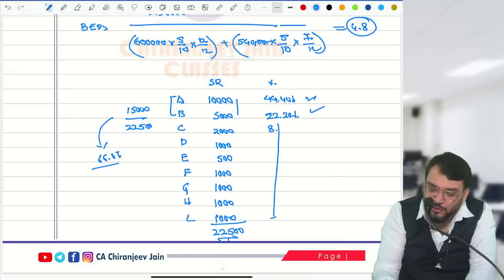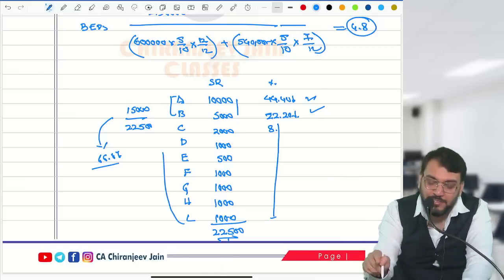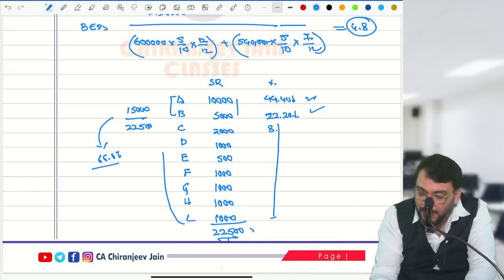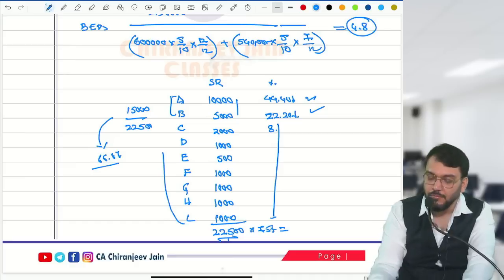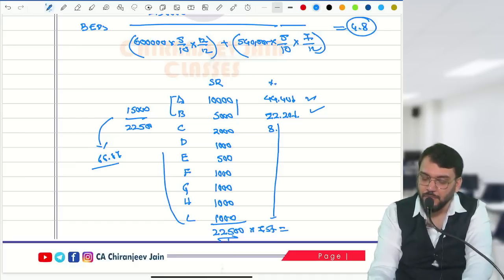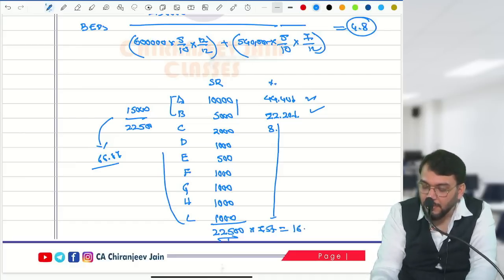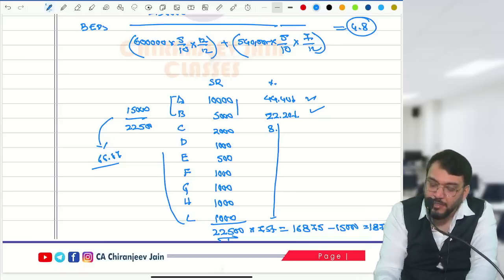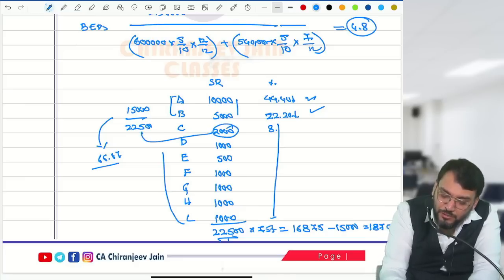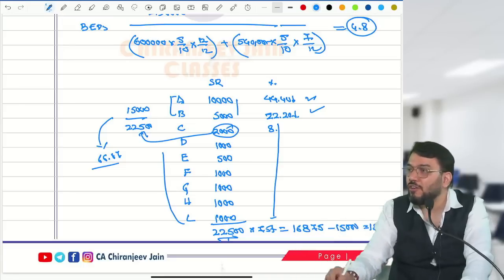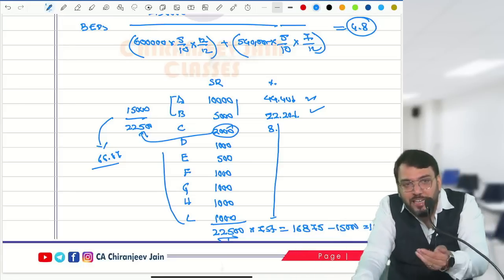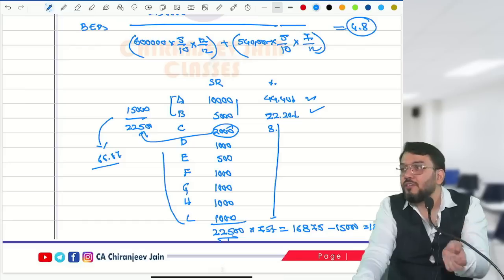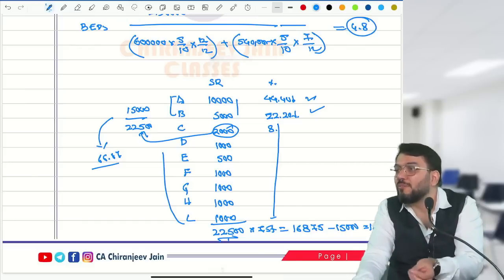Understood? It means we should add some segments. For 75%, how much sale is required? 22,500 into 75% is 16,875. Already we have 15,000. So how much difference do we have? 1,875. So can we include C? If we include C, is the criteria met or not? So we'll include C, and after including C, the reportable segments will constitute 75% of total external sale.